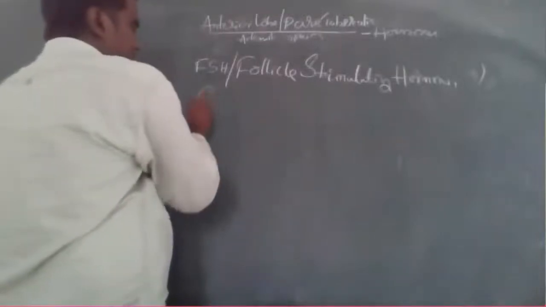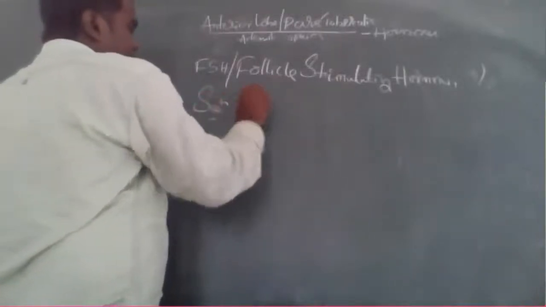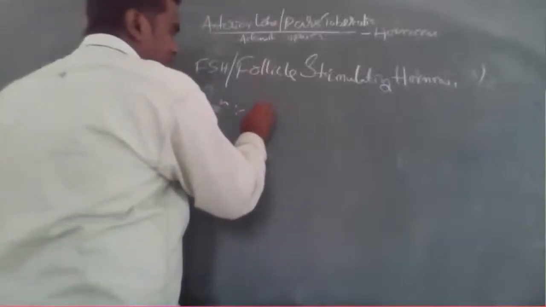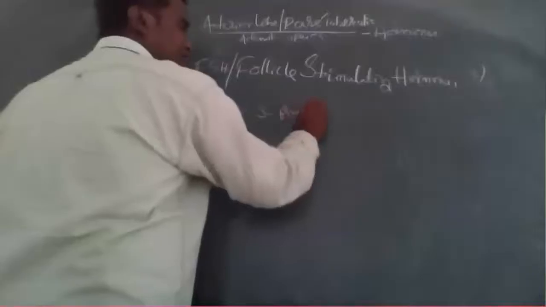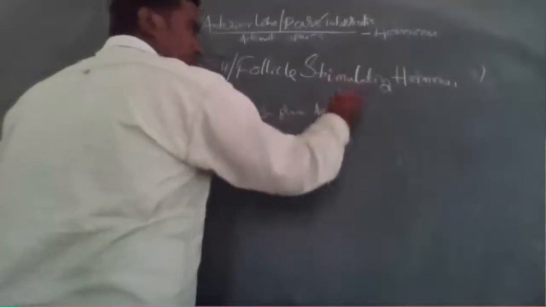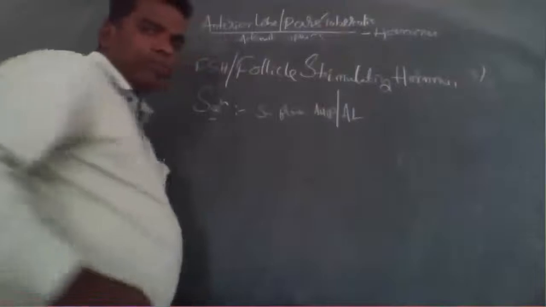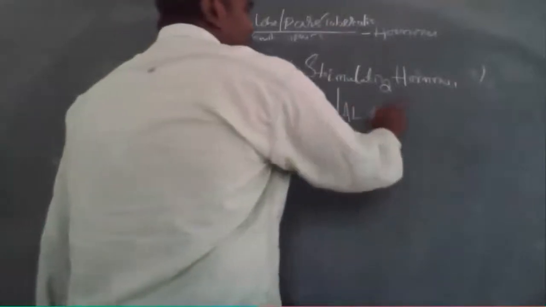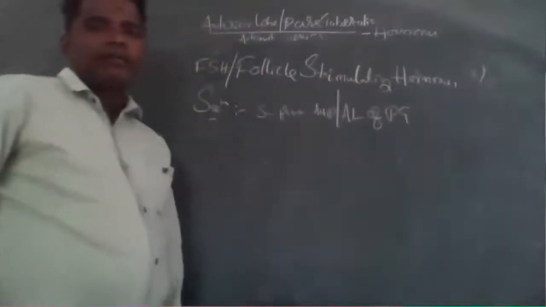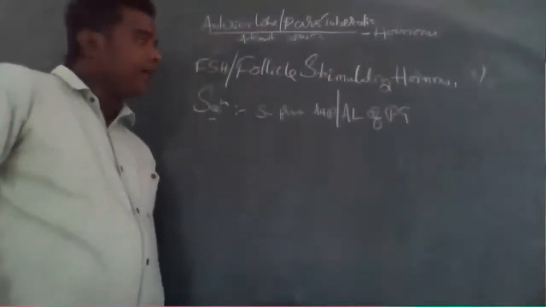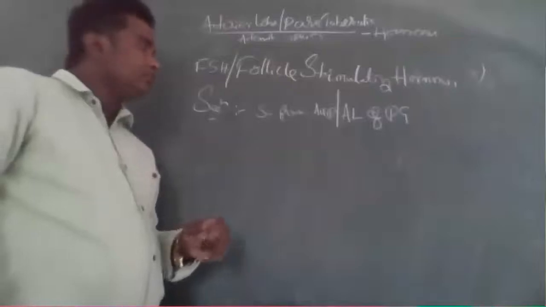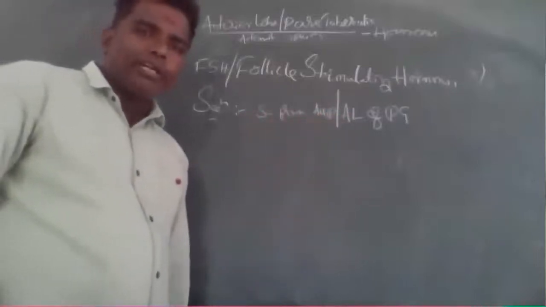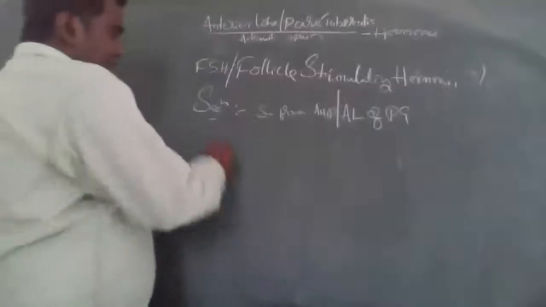Next, secretion. It is secreted from the adenohypophysis, or anterior lobe of the pituitary gland. Okay, that is clear. So it is secreted from the adenohypophysis or anterior lobe of the pituitary gland.